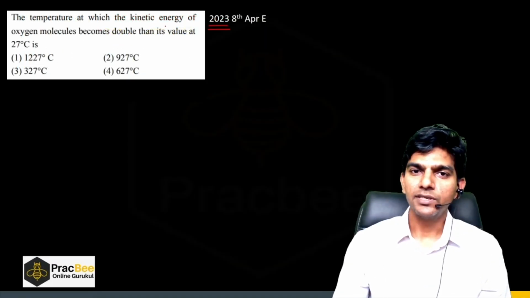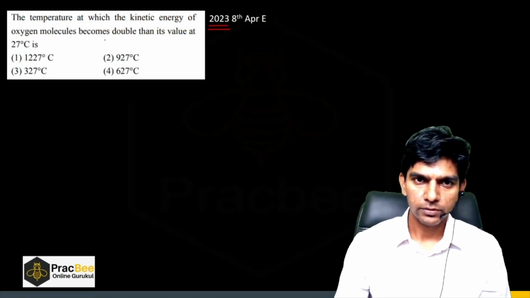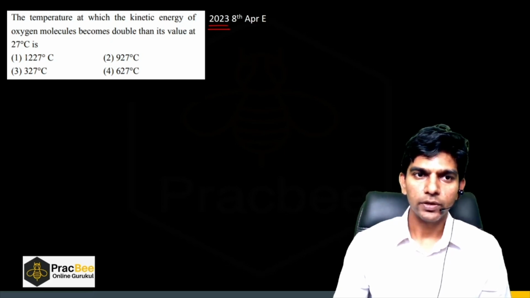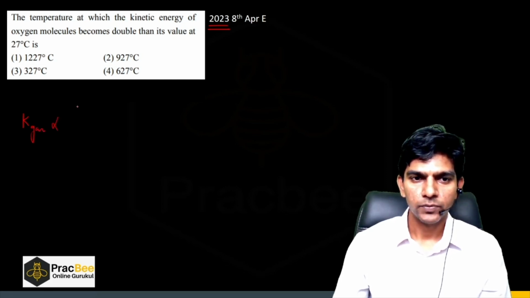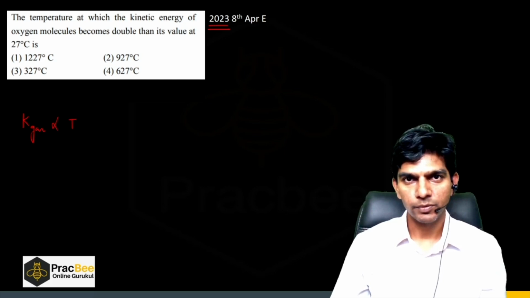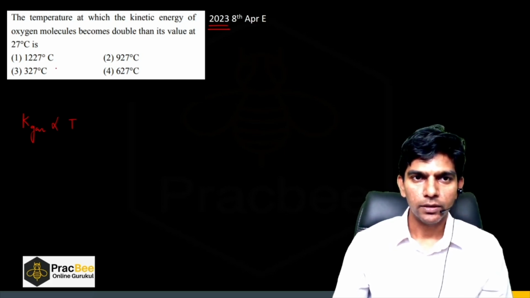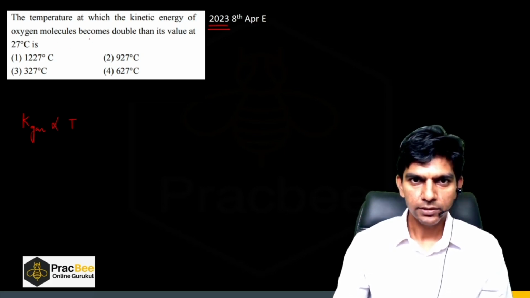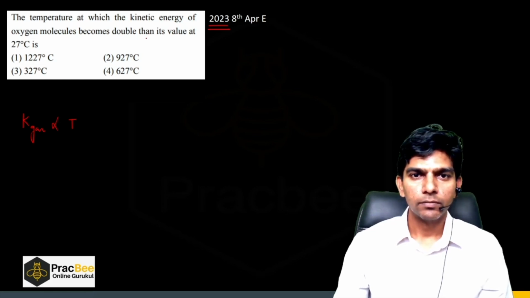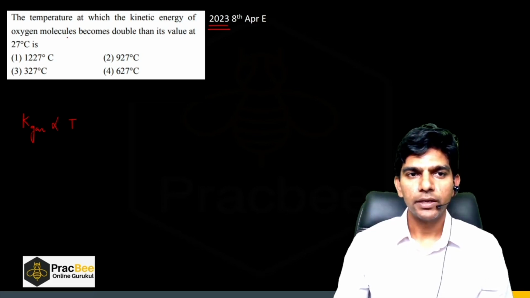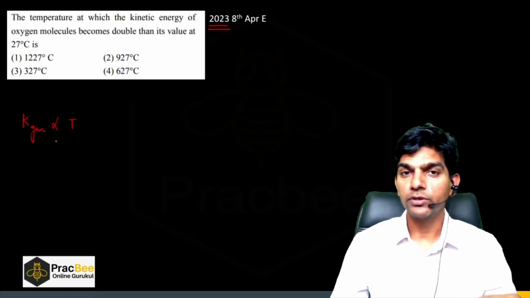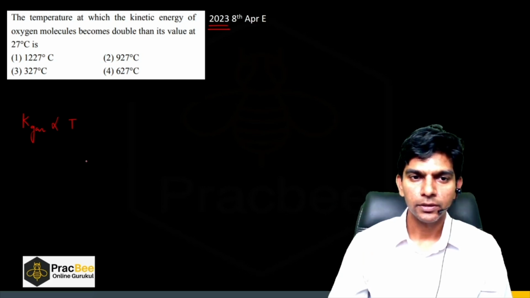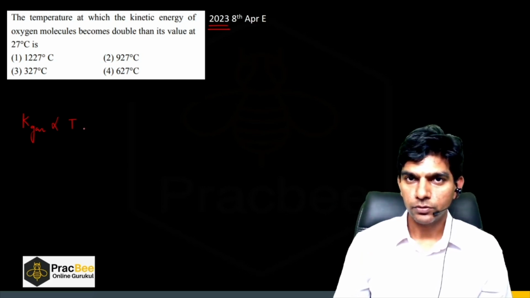The temperature at which the kinetic energy of the oxygen molecules becomes double its value at 27 degrees Celsius. So we know that the kinetic energy of a gas is proportional to the temperature, right? Now we want the kinetic energy of the oxygen molecule to become double. In order to double the kinetic energy, we have to double the temperature, because it is directly proportional to the temperature.